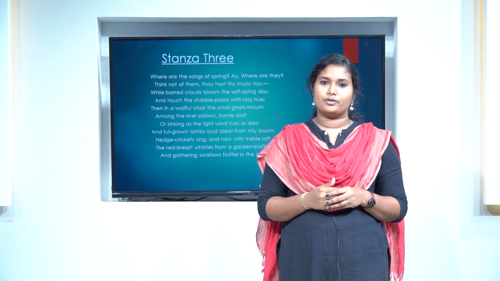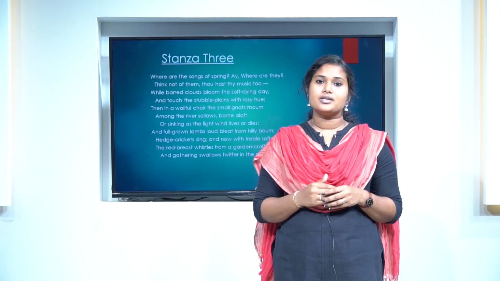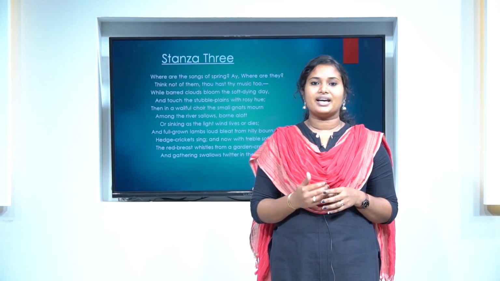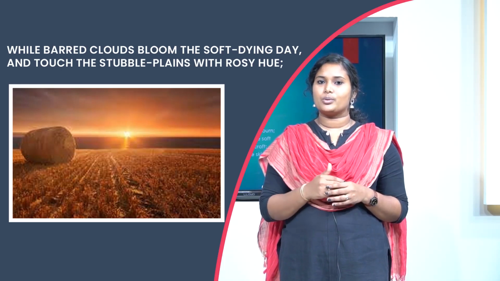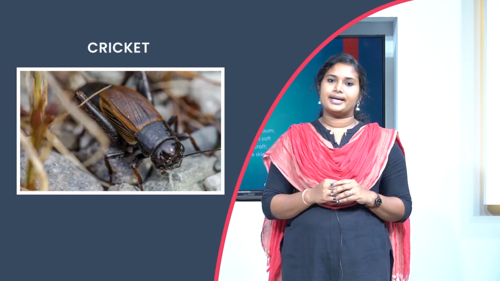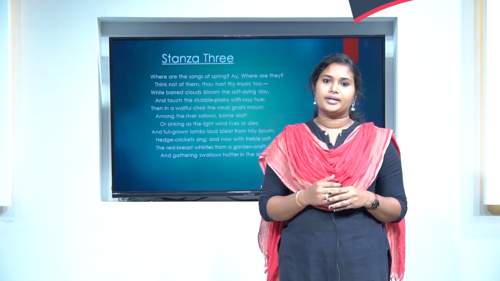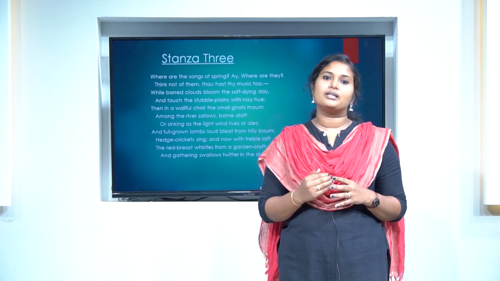Stanza 3 begins with a question: where are the songs of spring? Which the speaker immediately dismisses, saying that one should not think of spring when autumn has its own distinct music. The unique music can be identified when the sun is dying, the sky becomes rosy, and the clouds touch its rosy surface. At that time, the melancholic songs are created by the buzzing of gnats, the bleating of full-grown lambs, the chirping of crickets, the whistling of the redbreast, and finally the twittering of the swallows, which are gathering in large numbers, ready for their winter migration. Here, in this stanza, Keats cites 5 creatures that keep music in the autumn season.